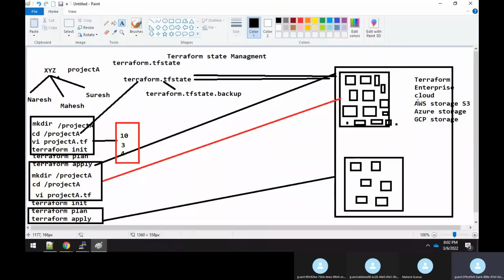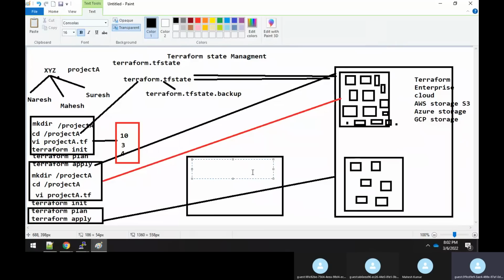Now, what it says is that in AWS there is one service known as S3 storage, the bucket, right? So you create an S3 bucket. For example, I will create an S3 bucket with some name, something like my cloud 2022.